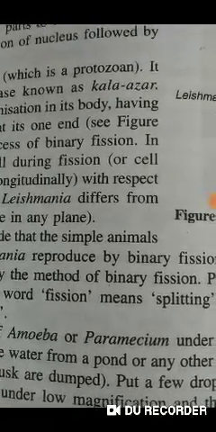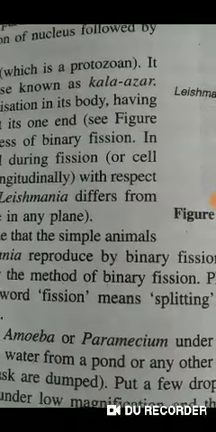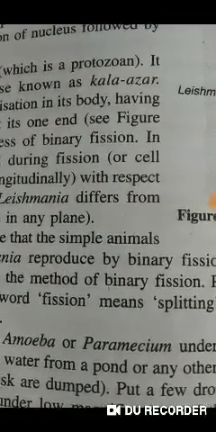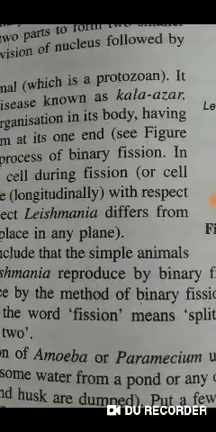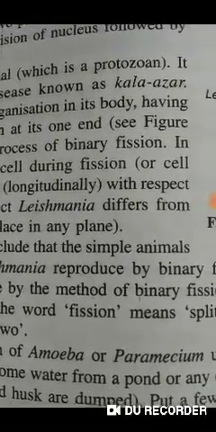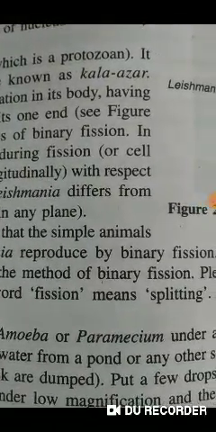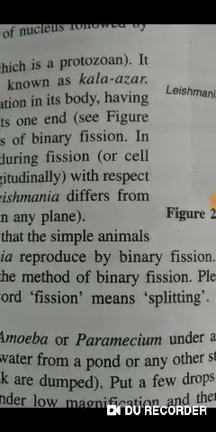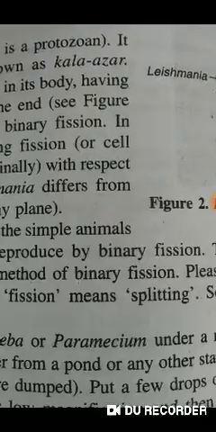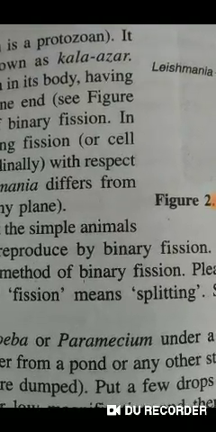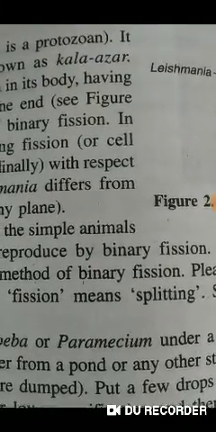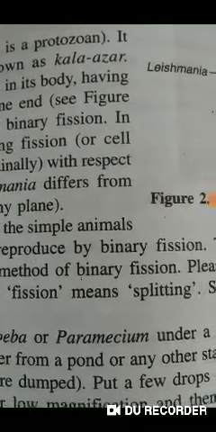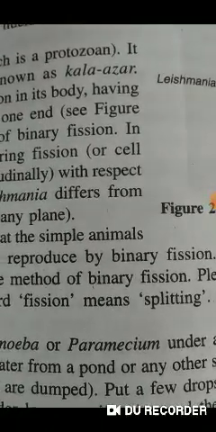Hydra is a simple multicellular animal. Hydra reproduces by the process of budding by using its regenerative cells. This happens in Hydra.